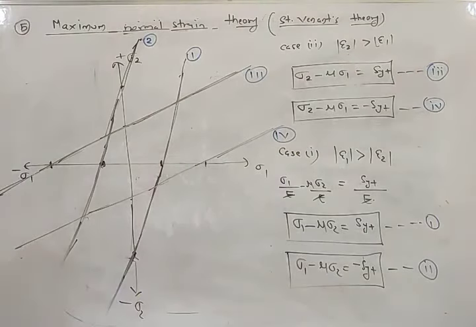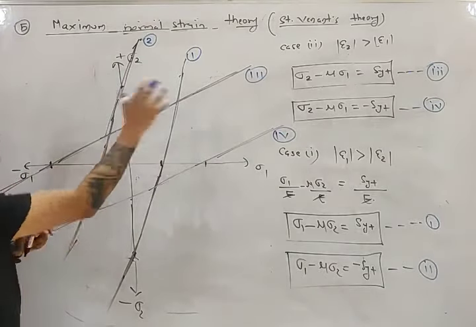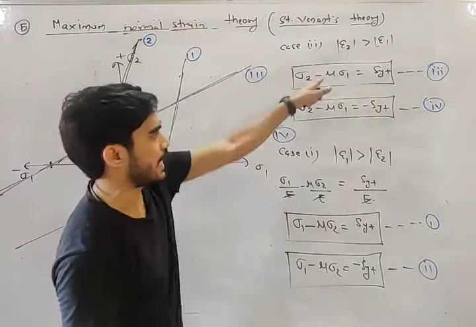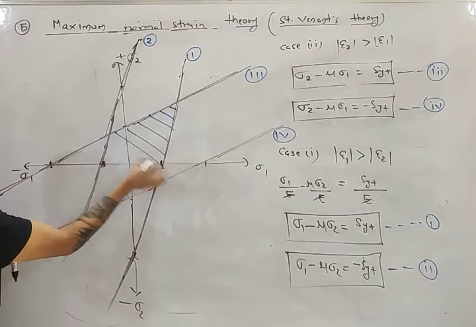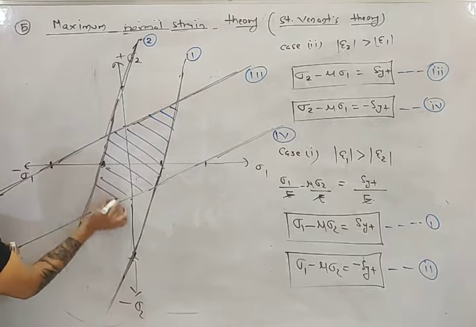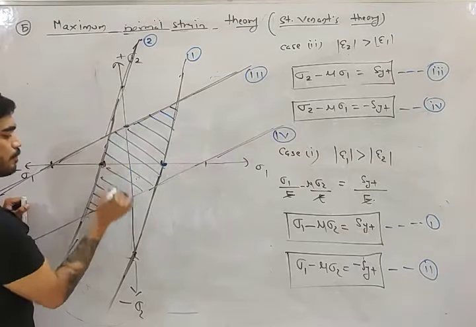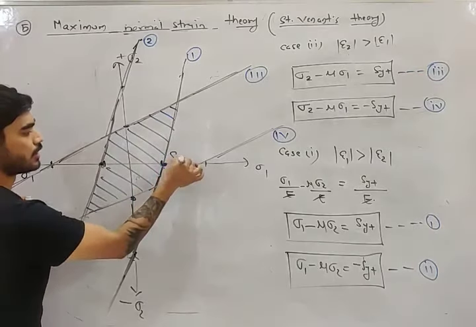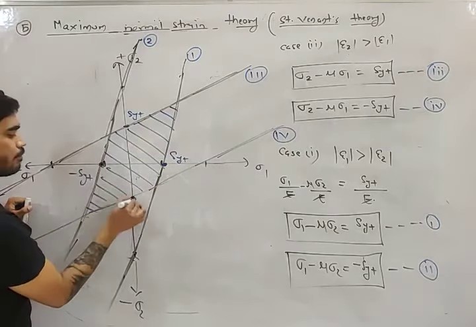Okay, now my friend, look at the common area between the four straight lines. These are the four straight lines. Look at the common area. This is the common area. This point, this point, this point, this point: what will they be? SYT, SYT, minus SYT, minus SYT.